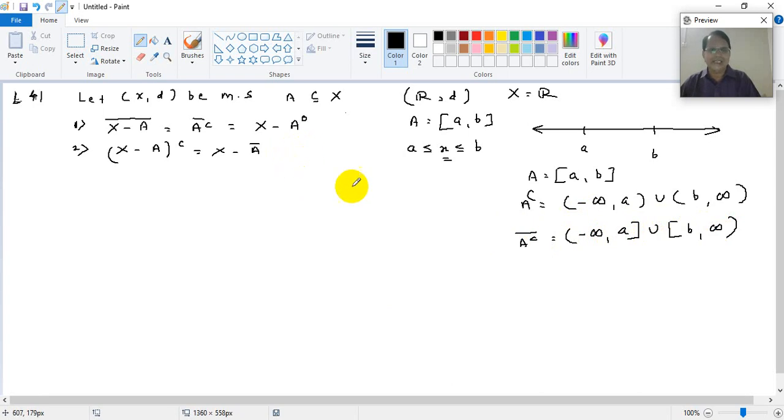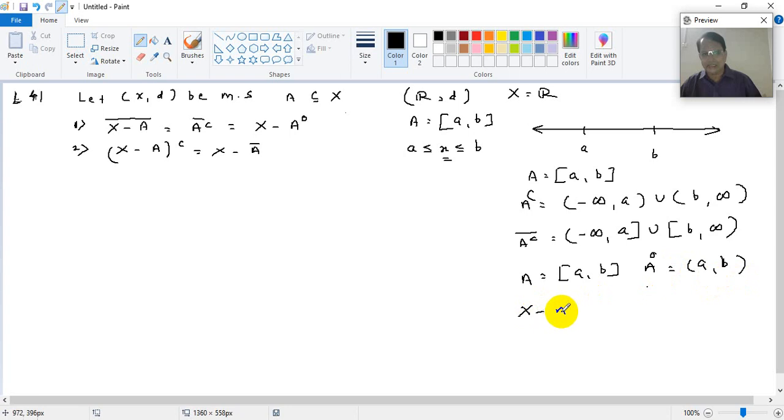And what is X minus interior of A? As A is the closed interval [a, b], its interior is the open interval (a, b).